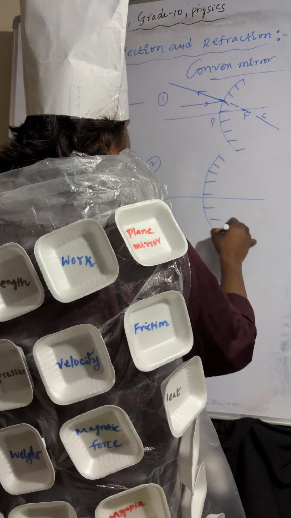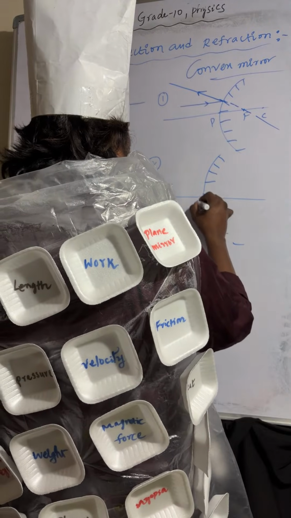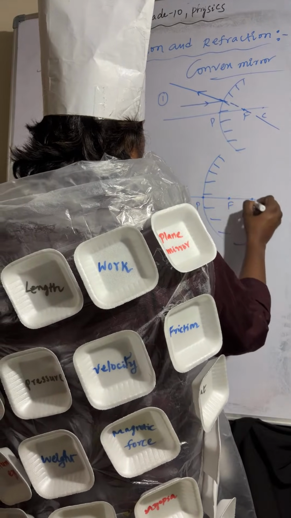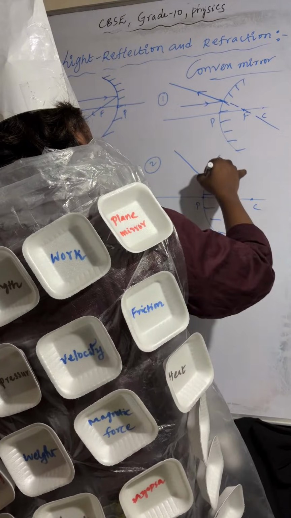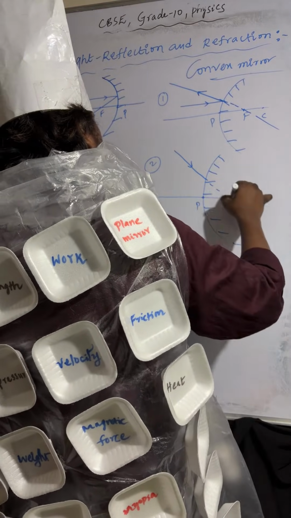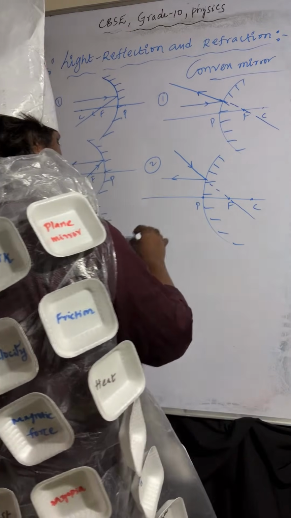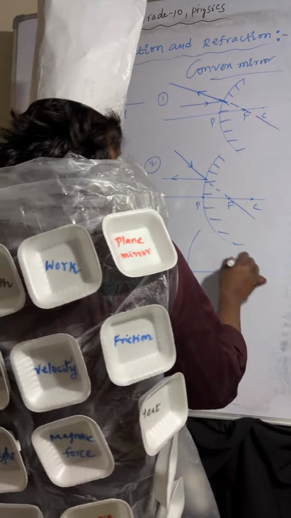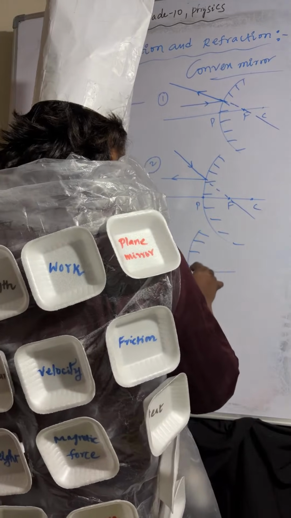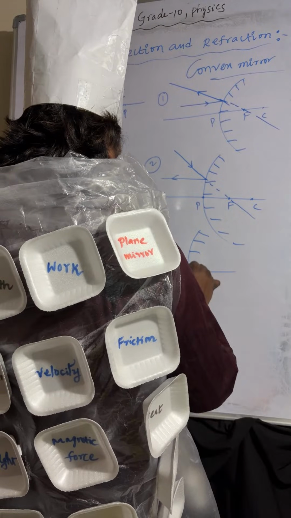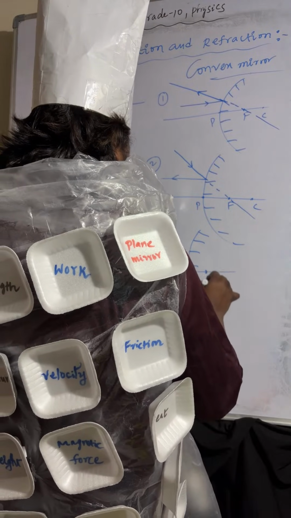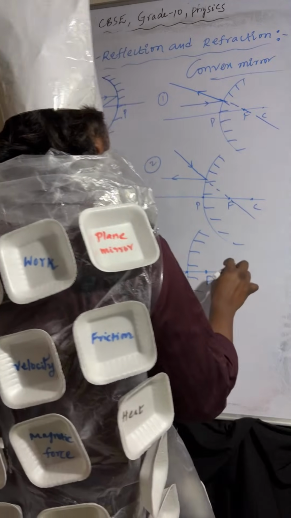Light rays passing through focus, after reflection move towards infinity. Coming to the third one: pole, focus, center of curvature.